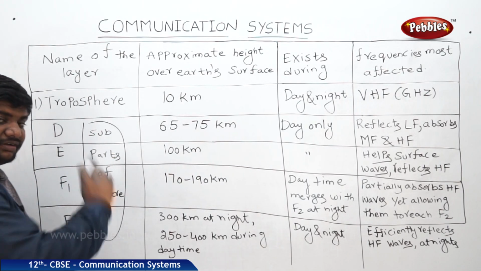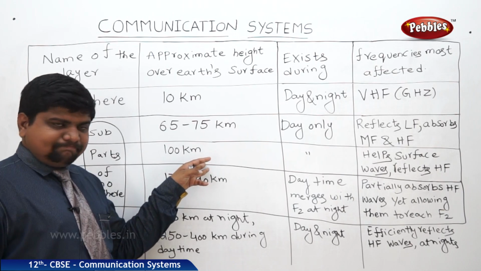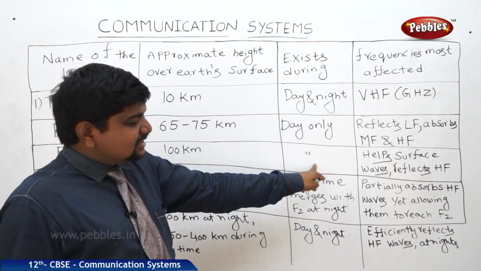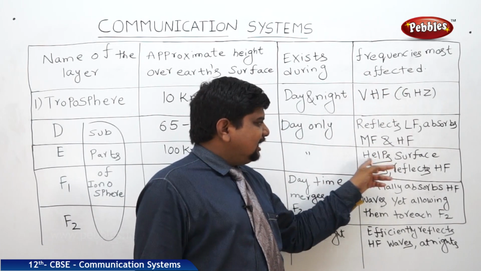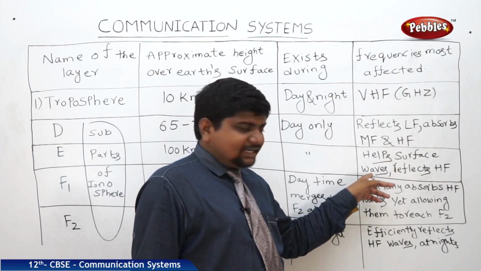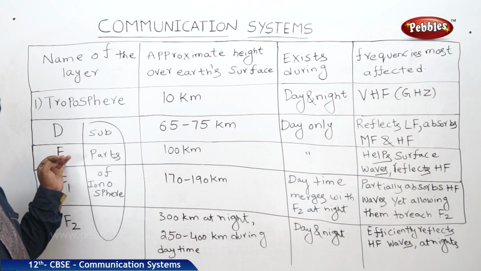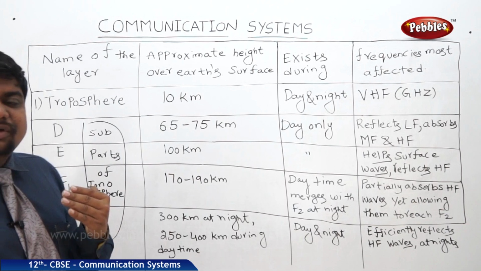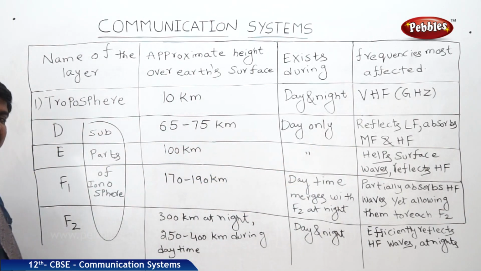Next one, E. It is also a subpart of the ionosphere, located at 100 kilometers. So it also exists in the day only. What frequencies can it affect? It helps surface waves reflect, and it reflects high frequency waves.